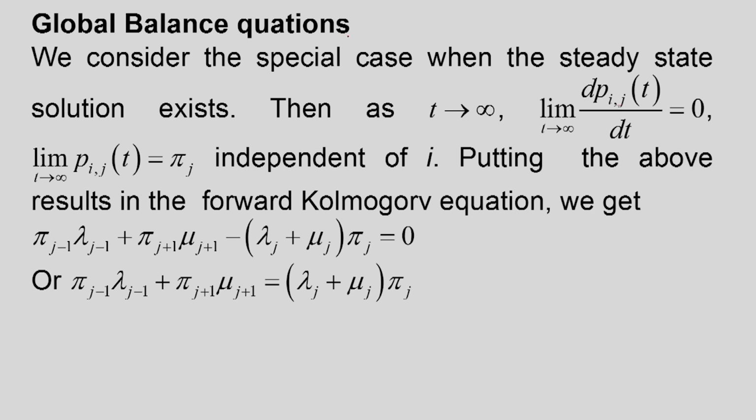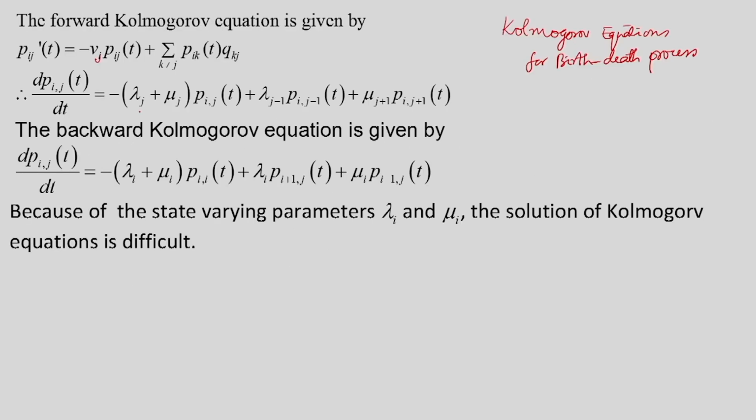So we will get the global balance equations. What are these equations? If I consider the forward Kolmogorov equation, I put 0 on the left, and this is equal to pi j, pi j minus 1, and pi j plus 1.